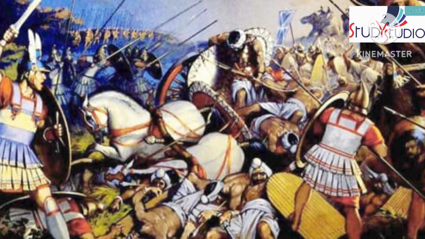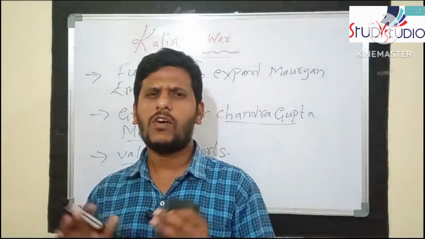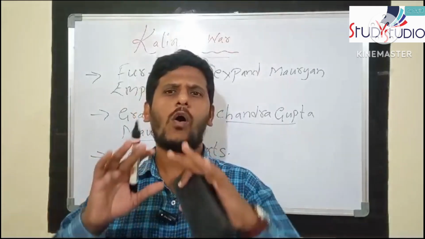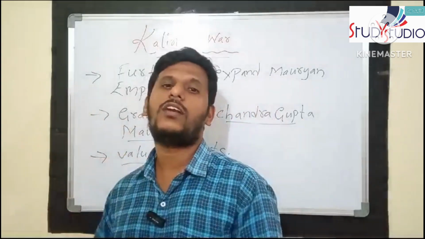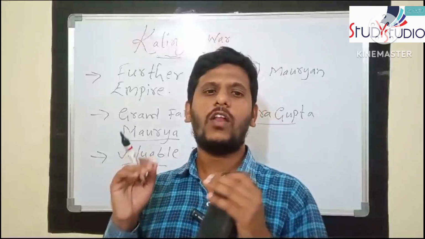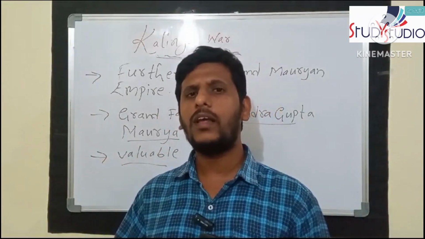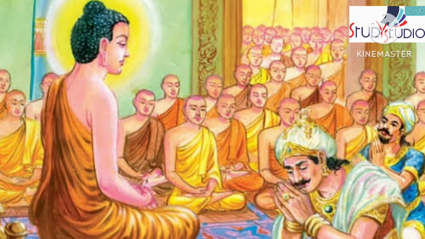He was a brave ruler who loved hunting, and he used to eat non-vegetarian food. Each and everything he left over that. Suddenly he was shocked to see all the people covered in bloodshed. Actually, what happened here, after that war, he changed a lot and adopted a policy. What kind of policy did he adopt? Ashoka adopted the policy of non-violence.